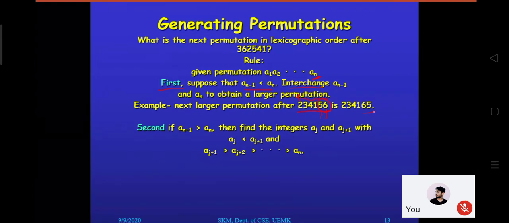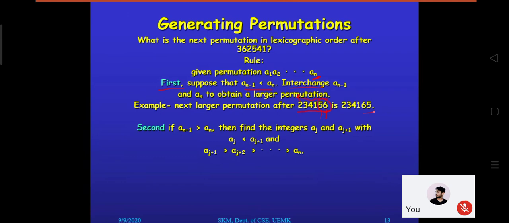2, 3, 4, 1. And then we have interchanged this 5 and 6, and we have got this 6 and 5. Point is clear, I hope. That is, yes, if your an is greater than an minus 1, then interchange an minus 1 and an. That will be your next permutation of the given number.